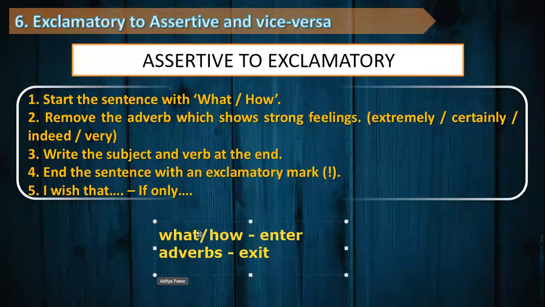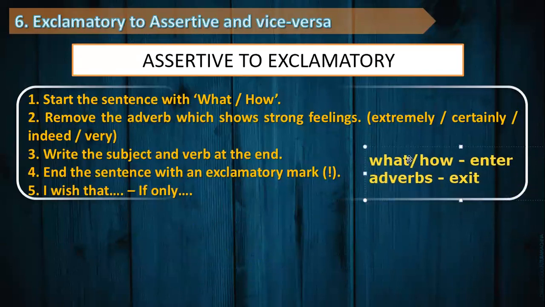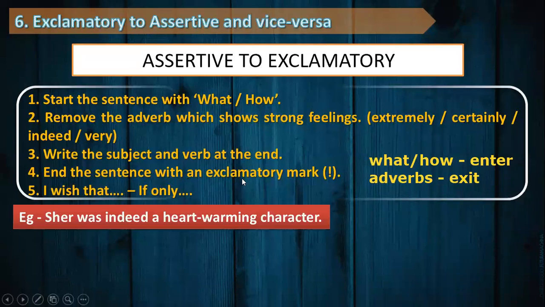Let's, for instance, give it a try. Here we go with our first sentence: Sher was indeed a heartwarming character. Now, this is an assertive sentence. Since we are making it exclamatory, either what or how should enter the sentence, while adverbs are going to be removed.